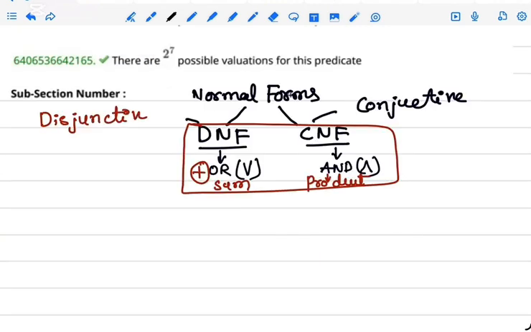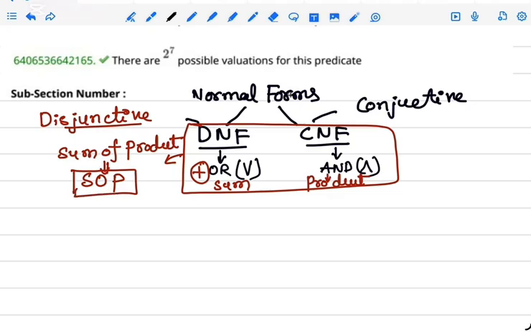Disjunctive normal form, DNF, is defined as a sum of products, which is also called SOP. These are products, and sum means addition.